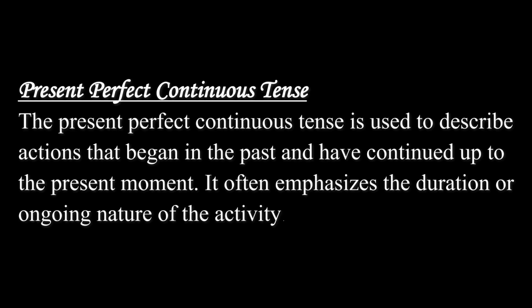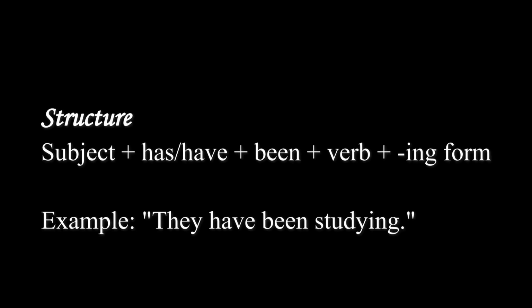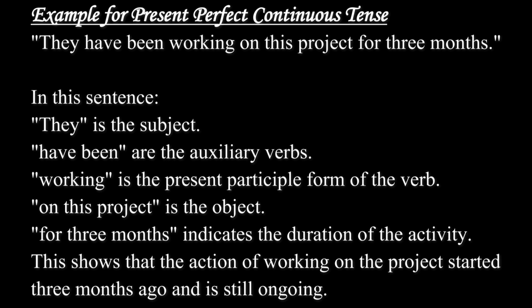The present perfect continuous tense is used to describe actions that began in the past and have continued up to the present moment. It often emphasizes the duration or ongoing nature of the activity. Structure: subject with has or have, with been, and verb with ing form. Example, they have been studying. Example for this sentence is, they have been working on this project for 3 months.